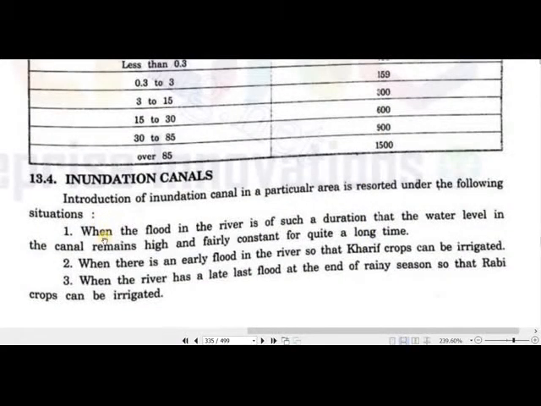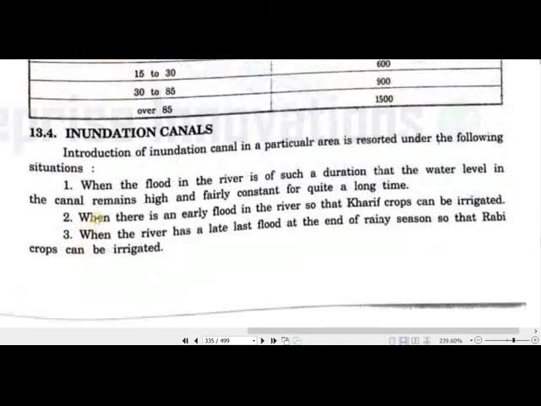Inundation canals. These are developed in particular areas under the following situation: when the flood in the river is of such duration that the water level in the canal remains high and fairly constant for quite a long time, then we should develop an inundation canal. When there is an early flood in the river so that the kharif crops can be irrigated, and when the river has a late last flood at the end of the rainy season, so that the rabi crops can be irrigated.